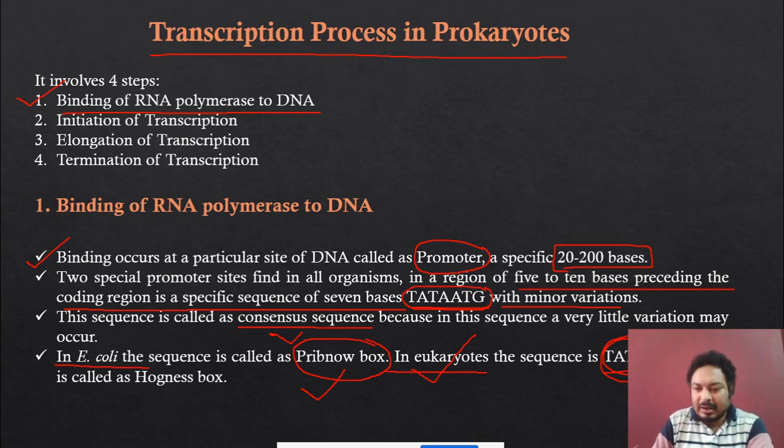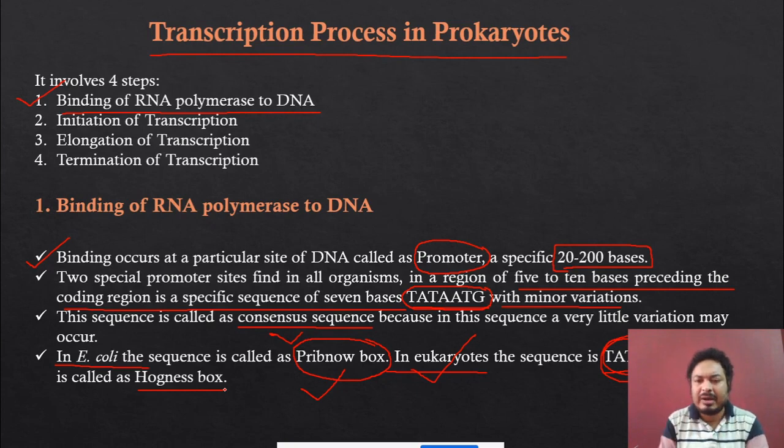This sequence, which is found in the eukaryotes, is called the Hogness box. Remember, the Hogness box is the region which is found in the eukaryotes, and the Pribnow box is found in the prokaryotes. A little variation is there between the Hogness box and the Pribnow box. And this 7 base sequence is very important for the transcription process in the prokaryotes as well as eukaryotes.